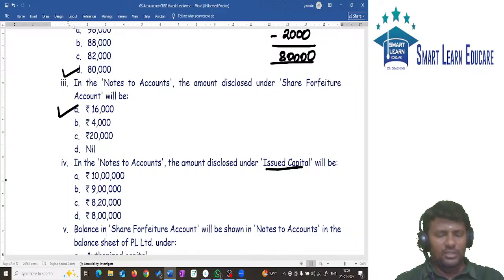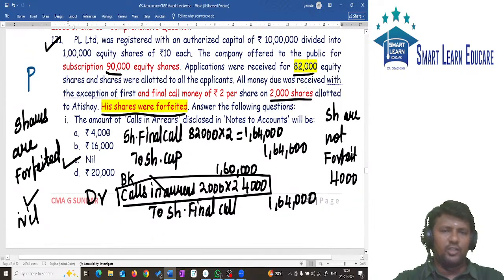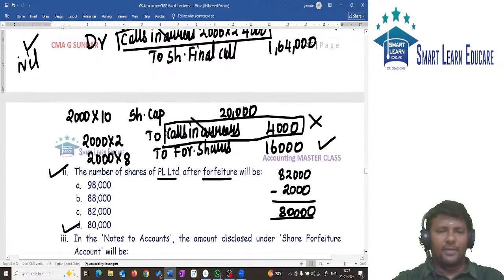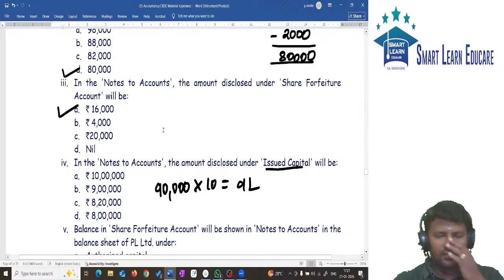Can you tell me how much is the amount of issued capital in this question? How many shares did the company issue? Look at the question: how many shares are issued? The public was offered for subscription how many shares? 90,000 shares. 90,000 shares into 10. 90,000 into 10 will give you 9 lakhs.